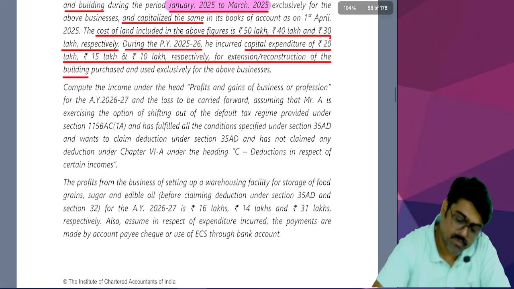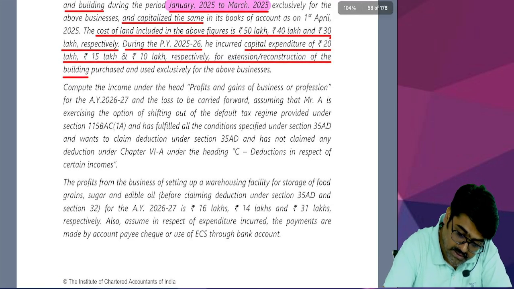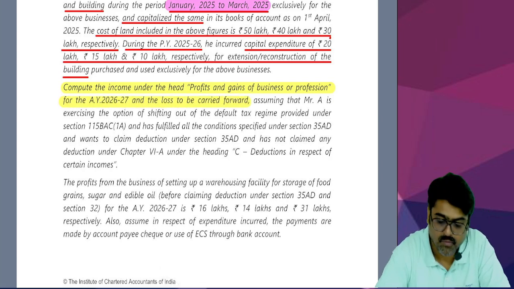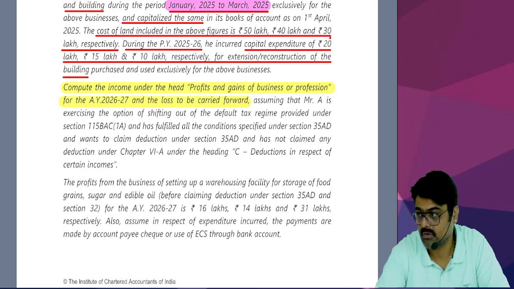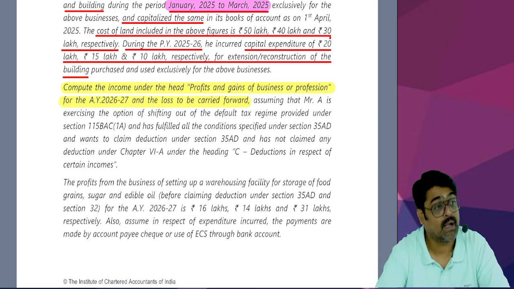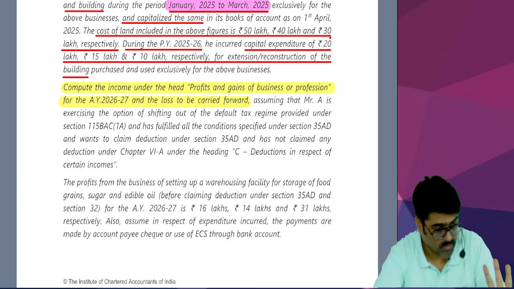Next one. Compute the, this is the required part, guys. Compute the income under the head PGBP for the assessment year 26-27 and the loss to be carried forward. So this is the required part which you are supposed to do. You are also supposed to compute the taxable income under the head PGBP, and you are also supposed to say if any loss is there which is to be carried forward. Okay? So that I am going to tell you, don't worry.